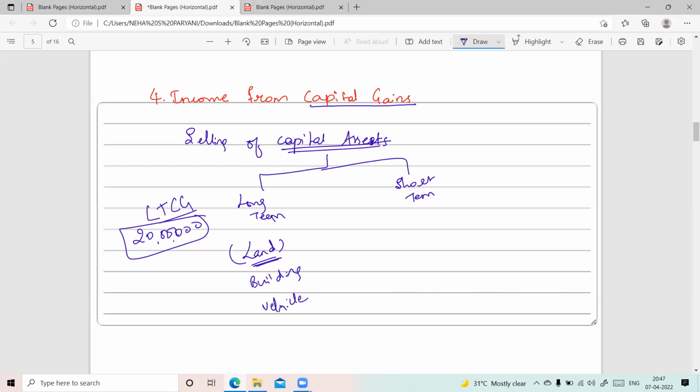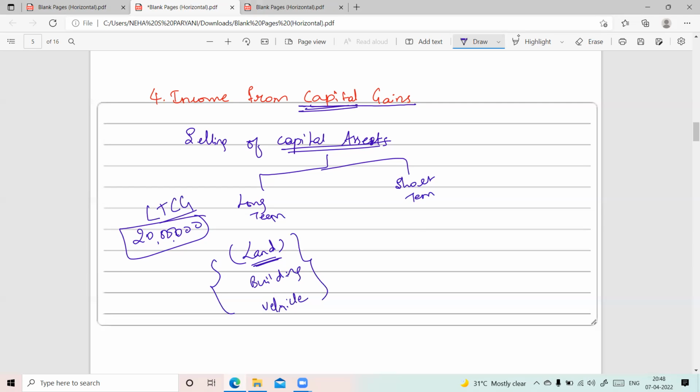The assets which are held by the owner for a very long time, or more than 1 year, such assets will be called long-term assets. And if such assets are sold and any income is gained by selling them, we call it income from capital gains. Now, if we talk about short-term assets, it means a person is holding them for less than a year.